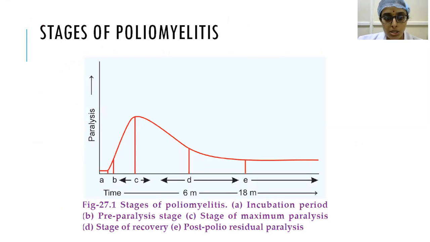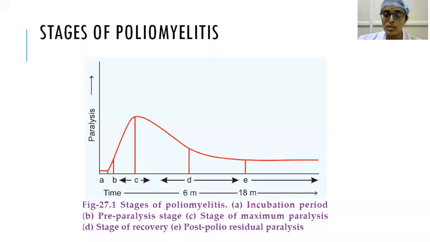Now, once again, I want to summarize the stages. First thing is the incubation period, following which you have a pre-paralytic phase where there will be some prodromal symptoms like sore throat, fever, diarrhea, etc. And suppose in that case the disease has recovered and some of the muscles start getting involved, there will be muscle spasm and tenderness. In the pre-paralytic phase itself, if the patient has recovered, that is called non-paralytic poliomyelitis.